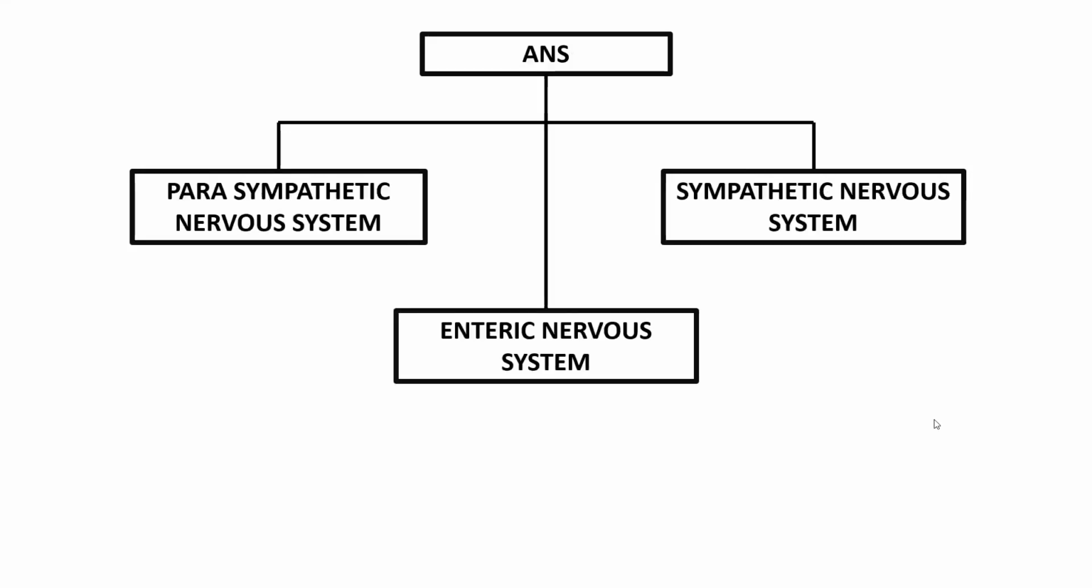The autonomic nervous system is again divided into three categories: parasympathetic nervous system, sympathetic nervous system, and enteric nervous system. This enteric nervous system is present in the GIT, which is also known as the gut brain. Regarding the sympathetic nervous system, I completed it in my previous session, and today we'll be talking about the parasympathetic nervous system.